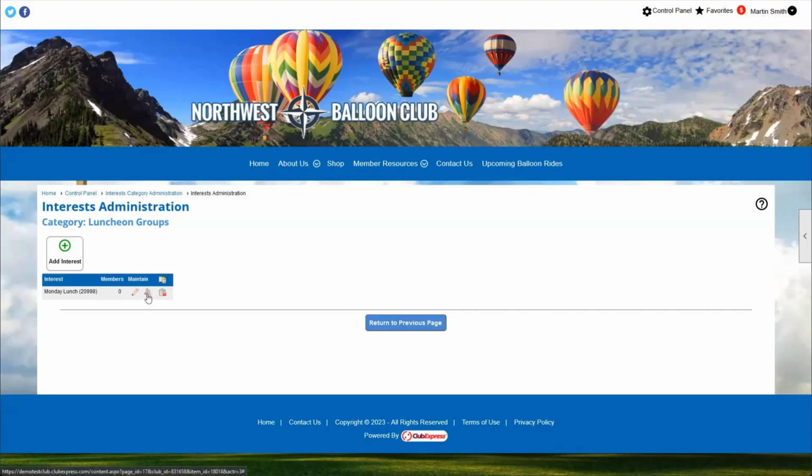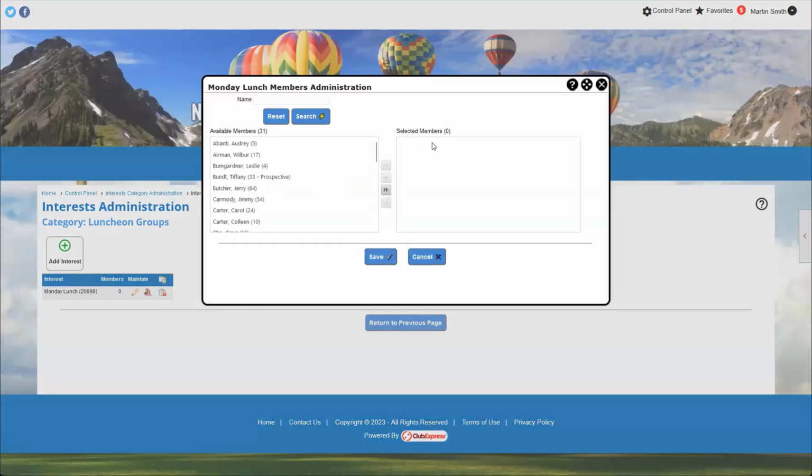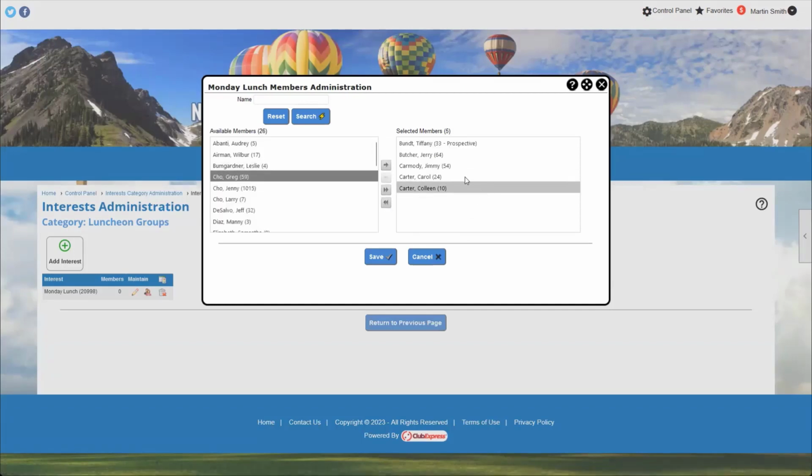We also have this icon here now. We've got our members, and this is where we can click and take a look at all of the members that are currently in the interest. On the left-hand side here, we'll see all of our active members that can be added to this interest group. And we've also got the selected members. Right now, this interest has no members. I can come over here and select a number of people, and I can add people multiple at a time to this interest.